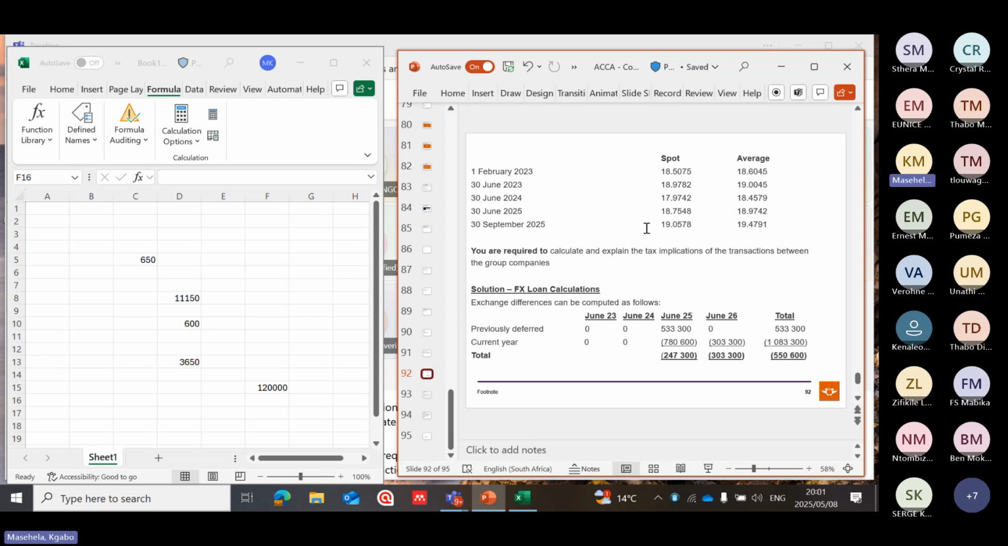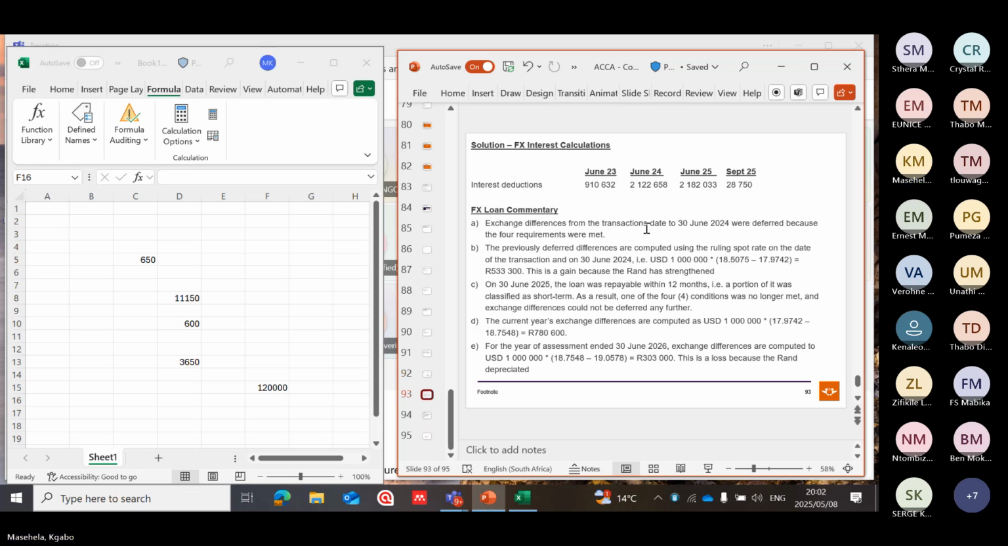It says previously, June 2025, deferred 533,300. Let's see. How did they get that figure? It is here. Why did they do this? Because the financial year end is 30th of June.